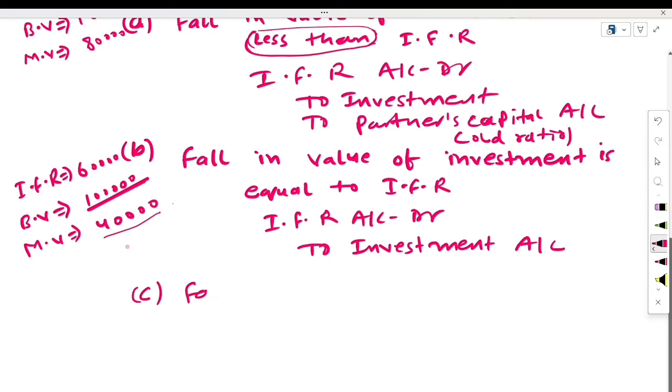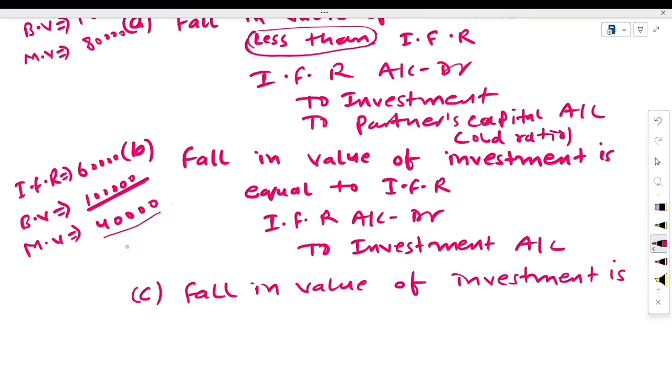where fall in the value of investment is more than investment fluctuation reserve.